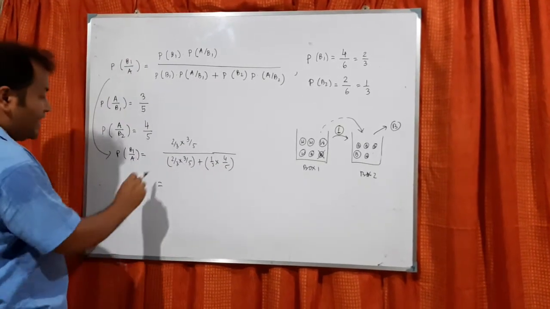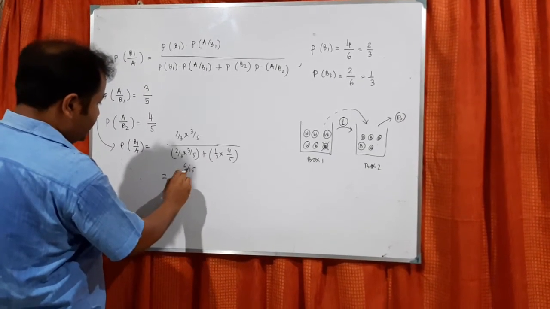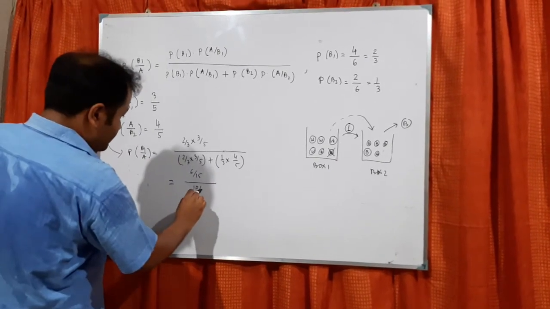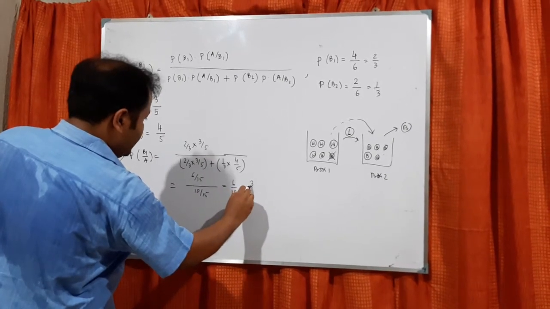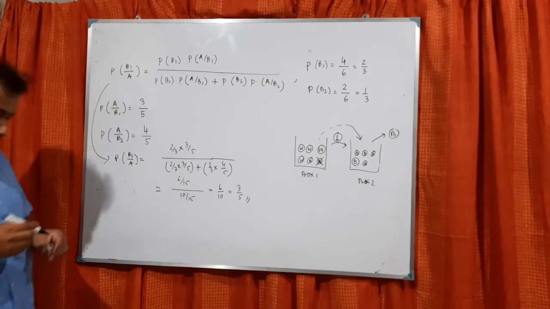So if we just simplify, it will be 6 by 15 divided by 6 plus 4, 10 by 15. So it will be 6 by 10, that is 3 by 5. So that is the final answer which you will get.